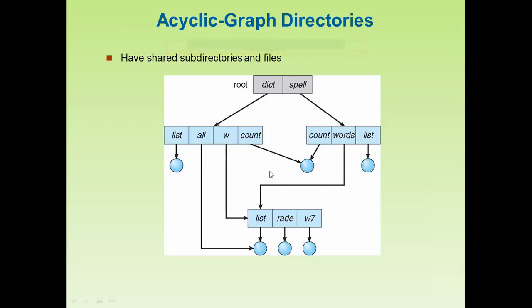Similarly, in this case there is also sharing of subdirectories. This is the directory, and again you are going to share these files. The subdirectories share the files here, and this is the common file which is shared by two subdirectories. So in the case of the acyclic graph directory system, we can share the subdirectories as well as the files.